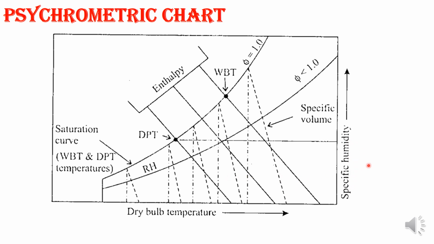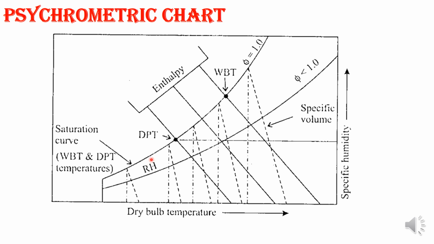Hence there is only one value of PV for each value of omega, the specific humidity. In this chart, first we have the saturation curve. The saturation line or curve represents the state of the saturated air at different temperatures. The wet bulb and dew point temperatures also fall on this curve. Remember, this is the saturation curve.